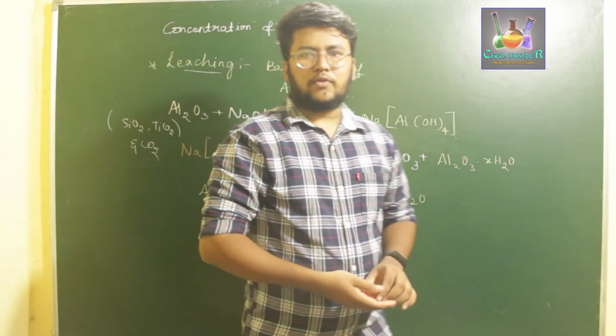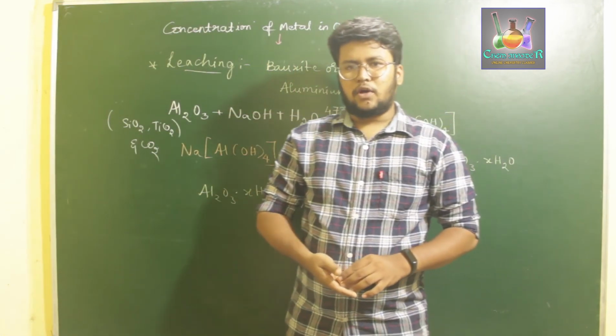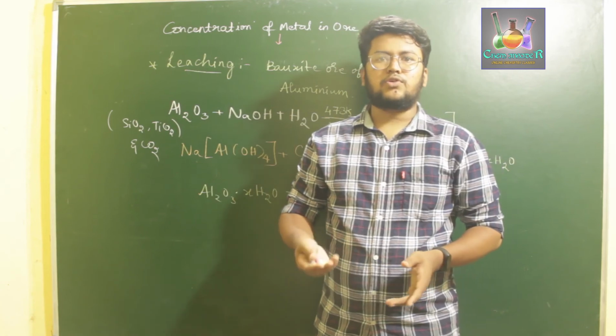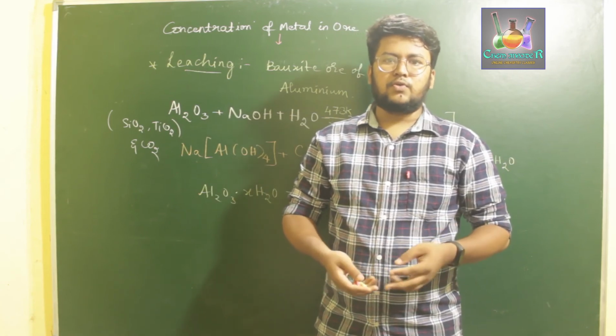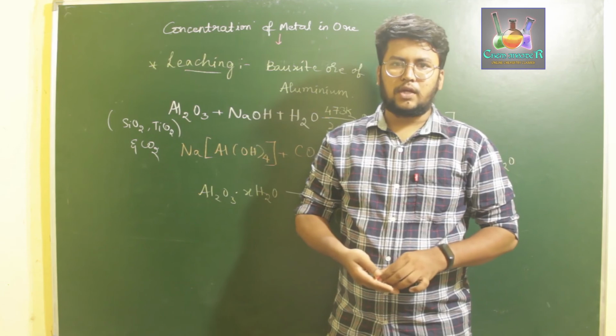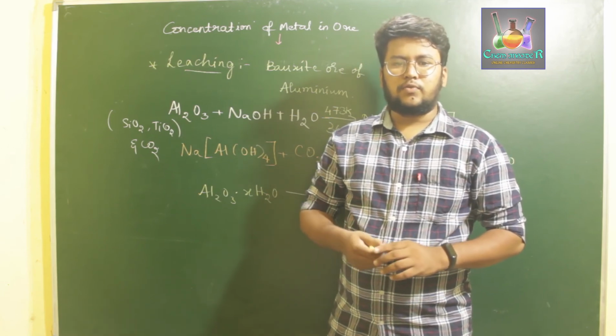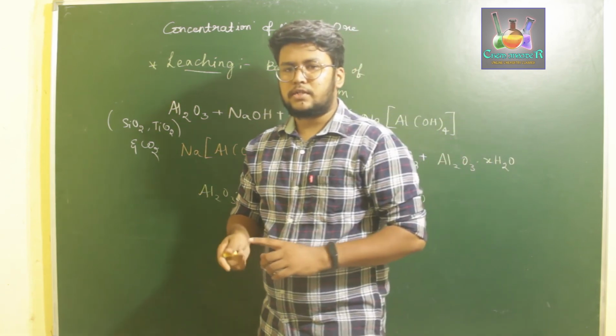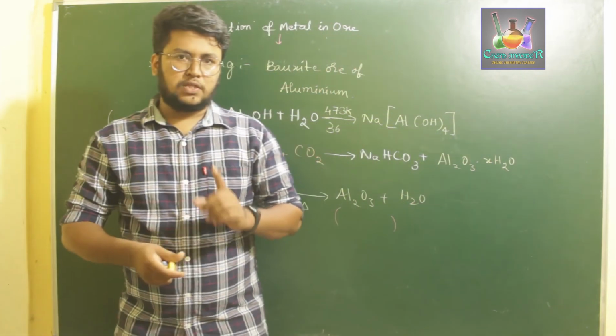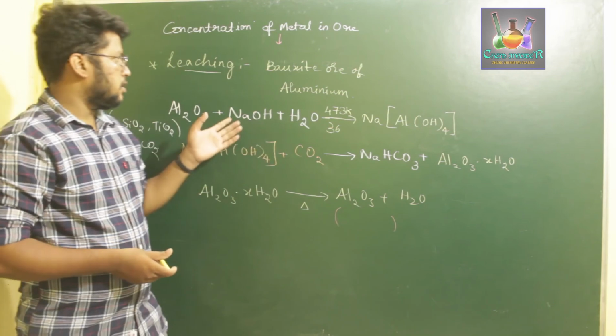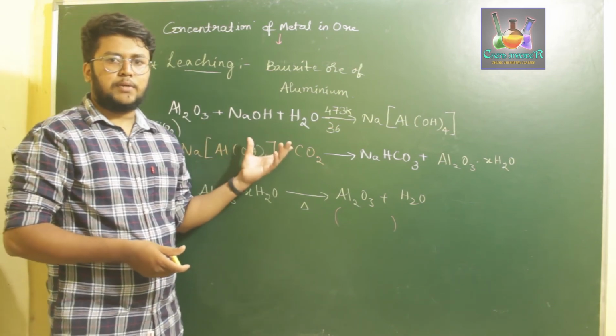One thing you have to remember over here is during the froth flotation process, we can also use it to separate two sulfide ores from one another. Apart from the froth flotation process, with the other three processes we can only separate or concentrate one metal ore of specific type. That is, if you use leaching, we can only separate aluminium oxide.